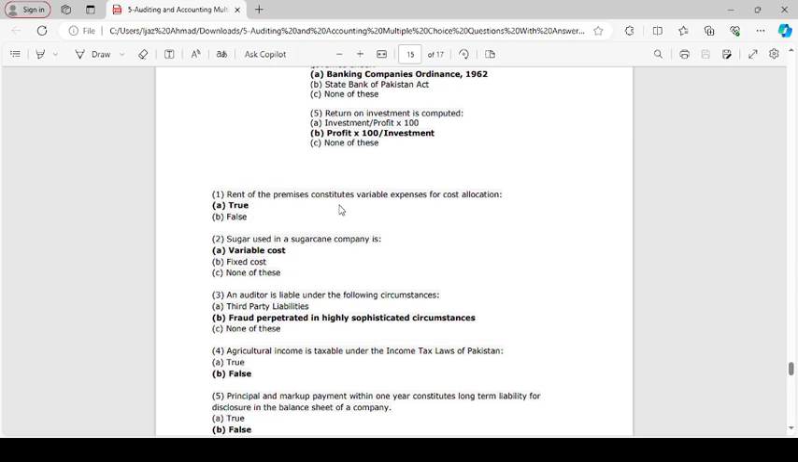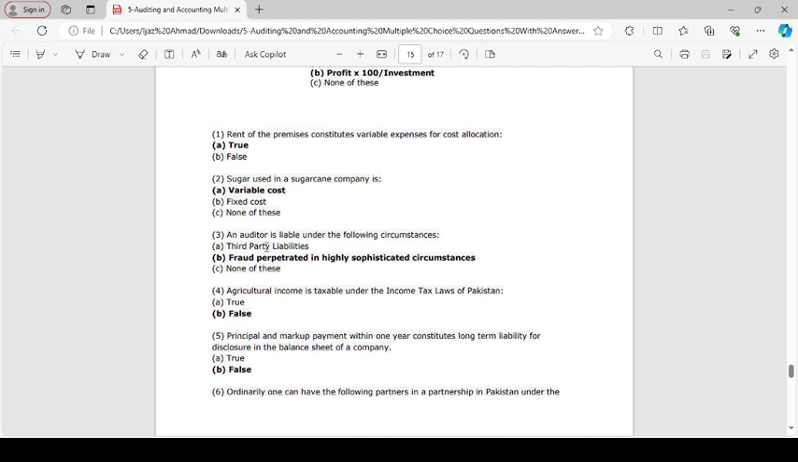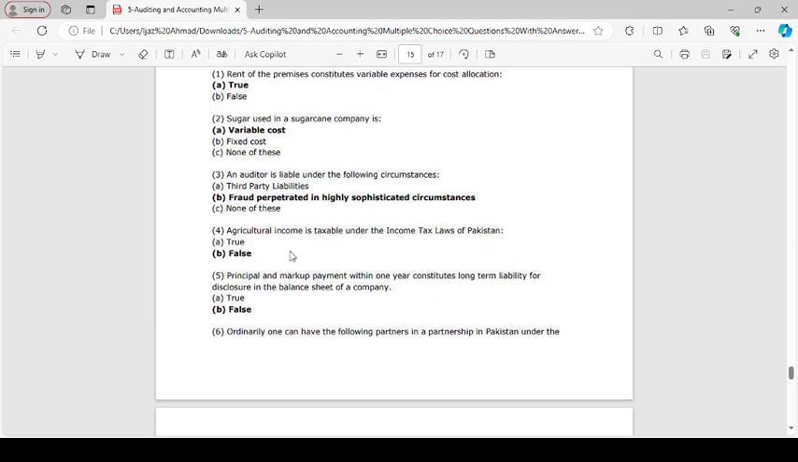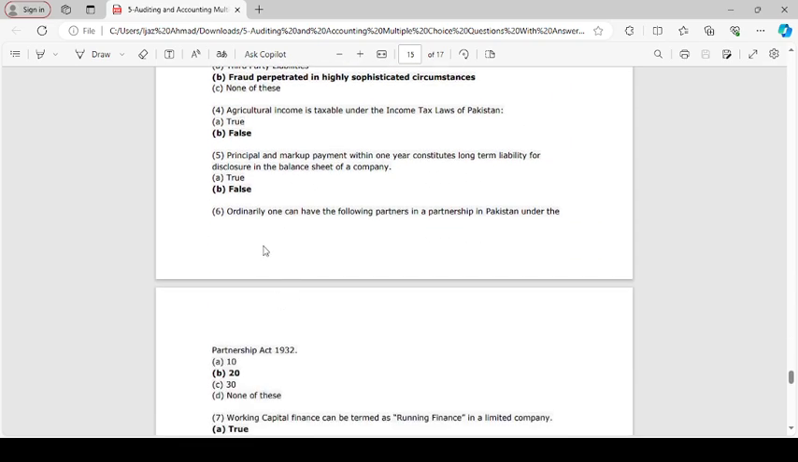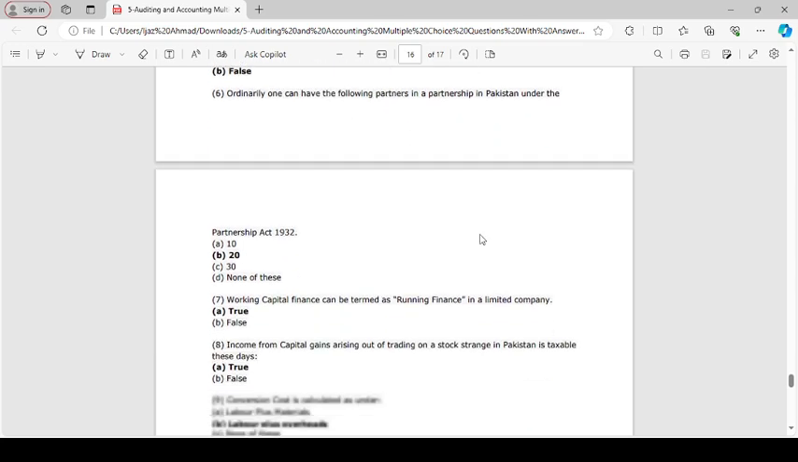Rent of premises constitutes variable expense for cost allocation. True. Sugar used in a sugar company is a variable cost. An auditor is liable under the following circumstances: fraud perpetrated in highly sophisticated circumstances. Agricultural income is taxable under income tax law. False. Principal and markup payable within 1 year constitutes long-term liability for disclosure in balance sheet of a company. False. Ordinarily, one can have the following partners in partnership in Pakistan.